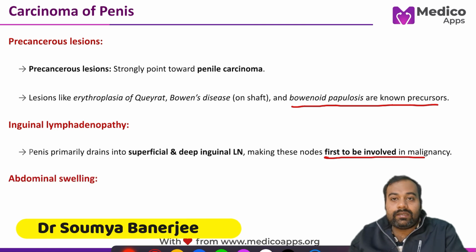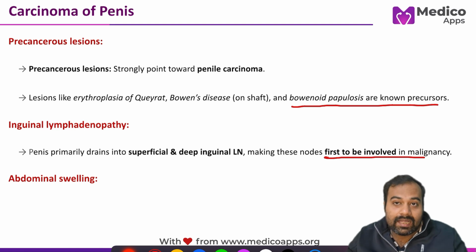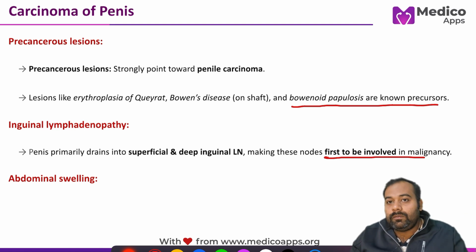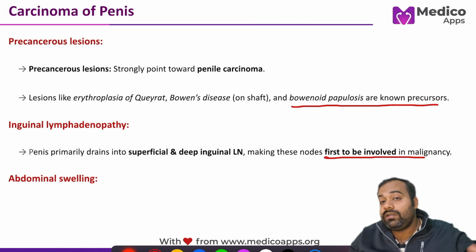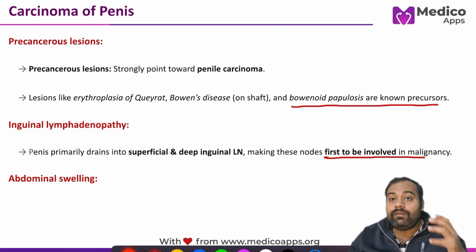The next important clue given in this question is the abdominal swelling. Let's try to understand. A patient with a long-standing history of CA penis may eventually present with an abdominal lump.